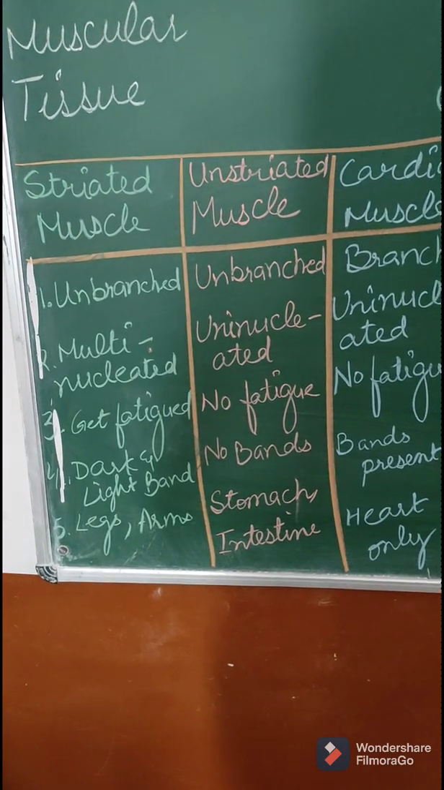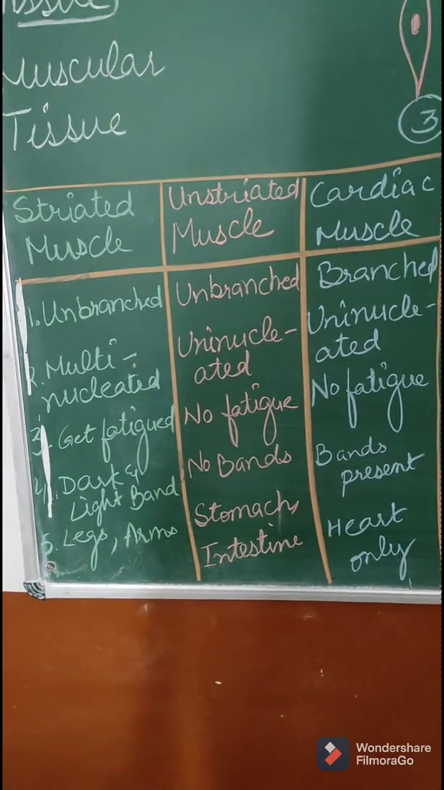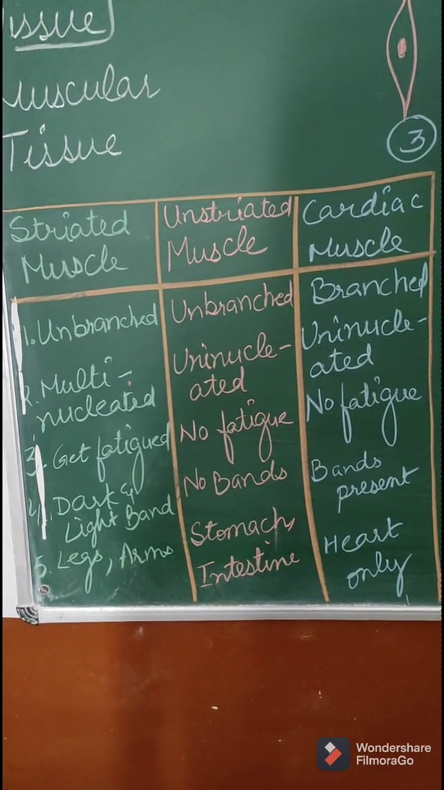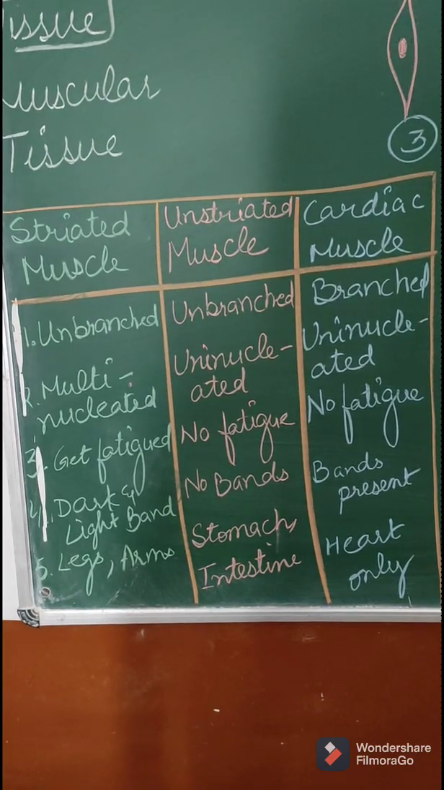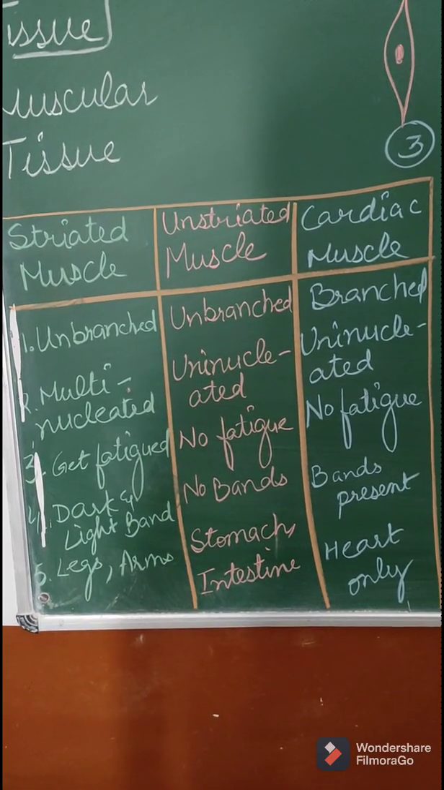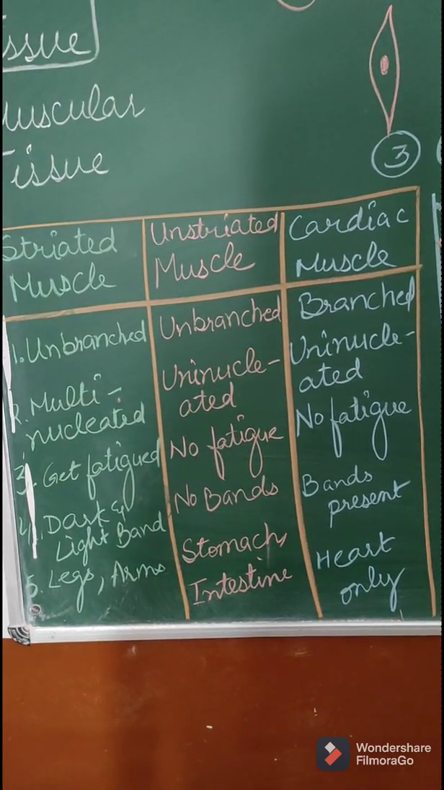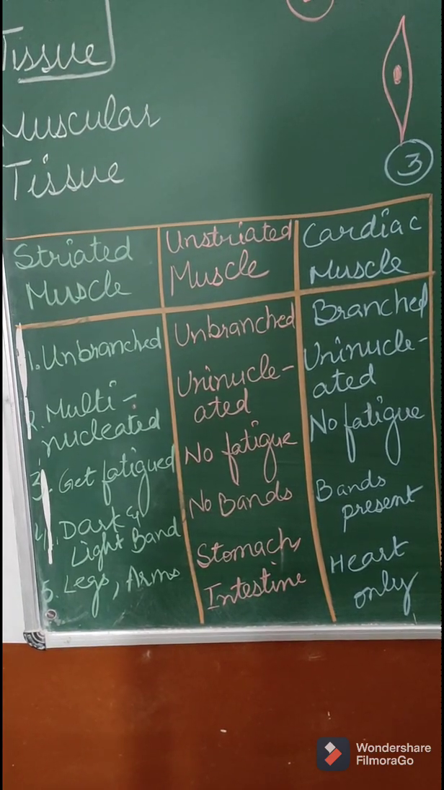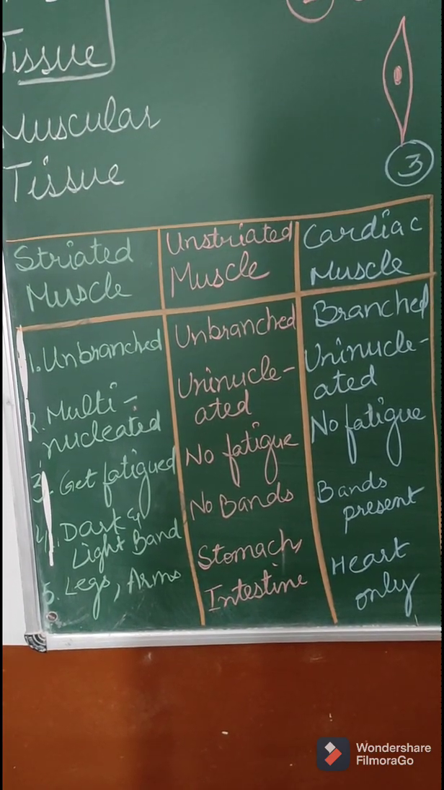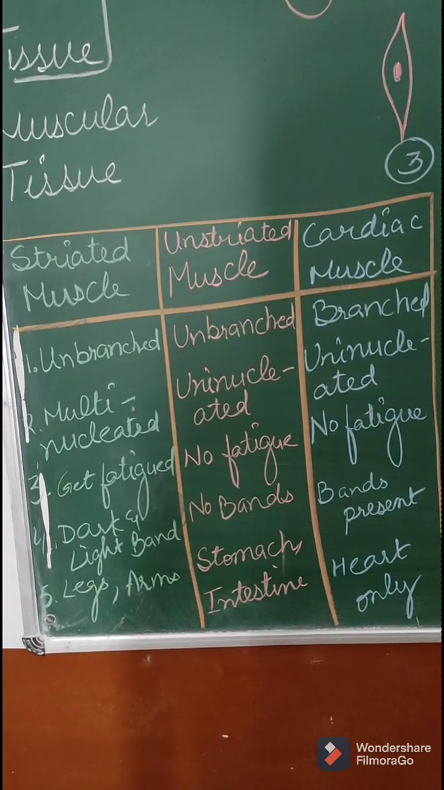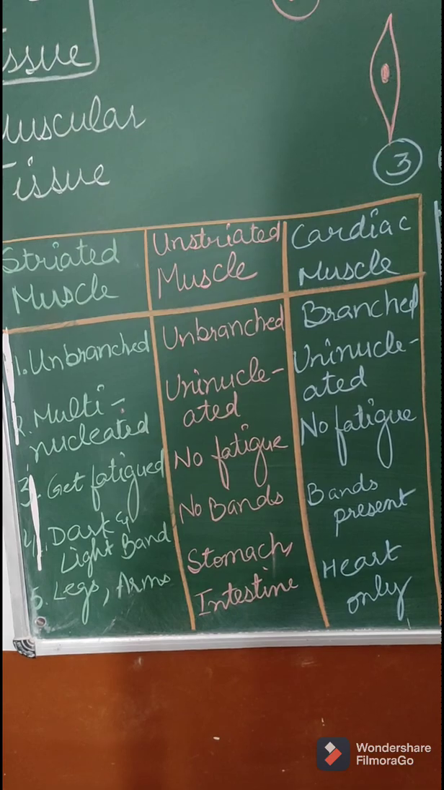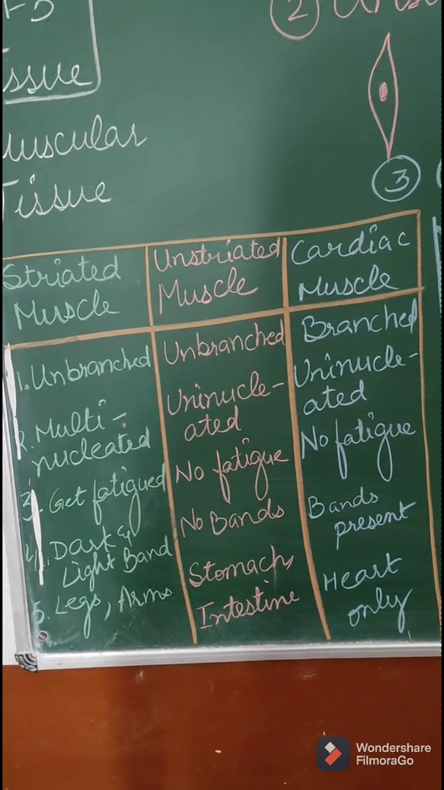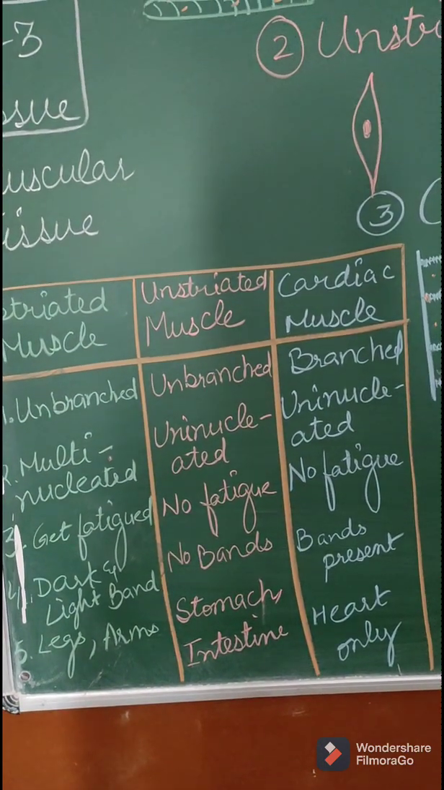Next we have the difference between striated, unstriated, and cardiac muscle. On the screen, first I have mentioned striated muscles are unbranched, unstriated are also unbranched, but cardiac are branched. Then let's talk about the nucleus. In striated muscle, inside one cell many nuclei are present, so it is multinucleated. In unstriated, it is uninucleated. That means only one nucleus is present. In cardiac muscle, again uninucleated, only one nucleus per cell.